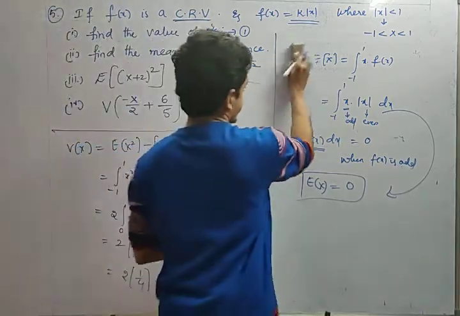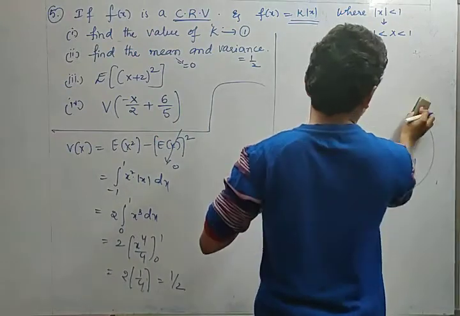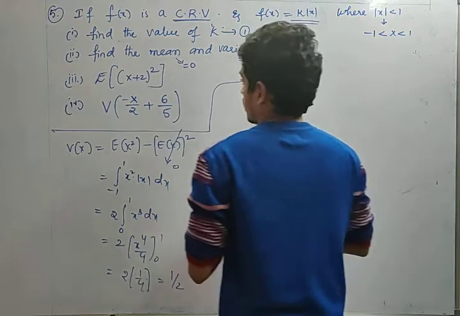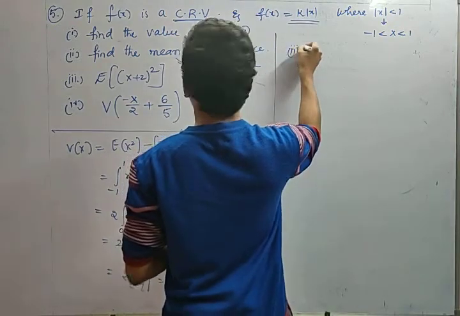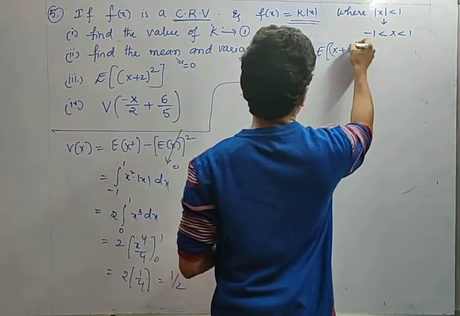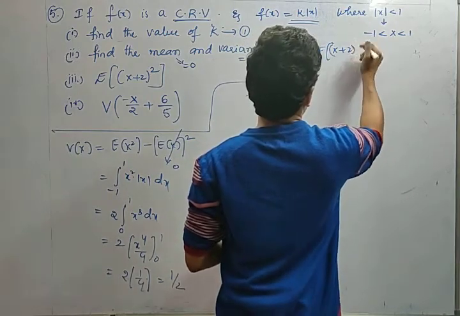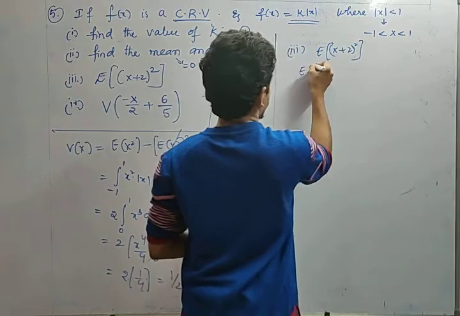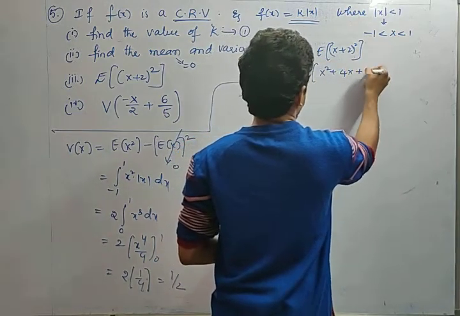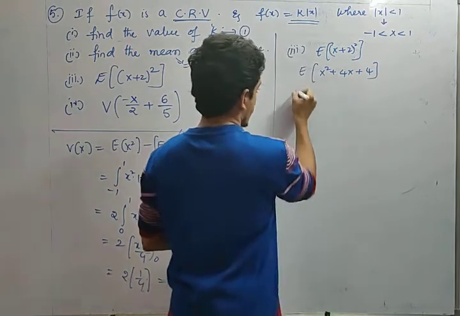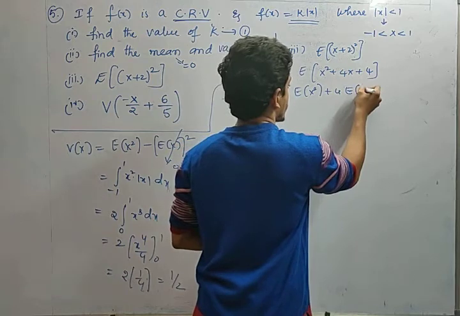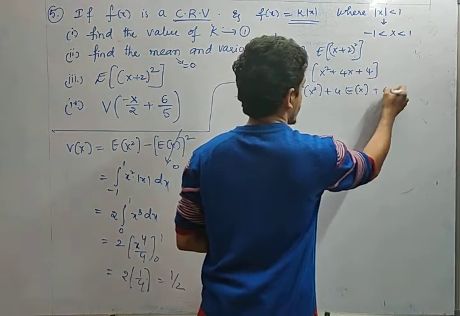Fine. If it is not 0, friends, we have to calculate. Fine. Third one, what he is asking, expectation of x plus 2 whole square. Yes or no? Expectation of x plus 2 whole square. So expectation of x square plus 2 into 2x, that is nothing but 4x plus 4. Yes or no? A plus b whole square.